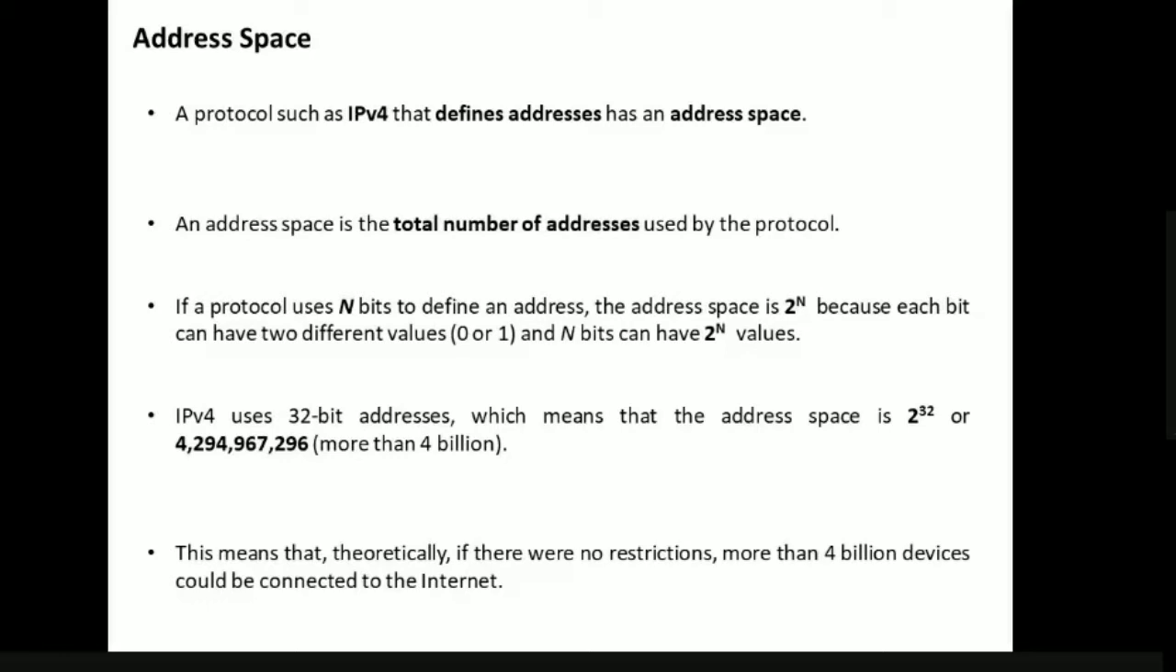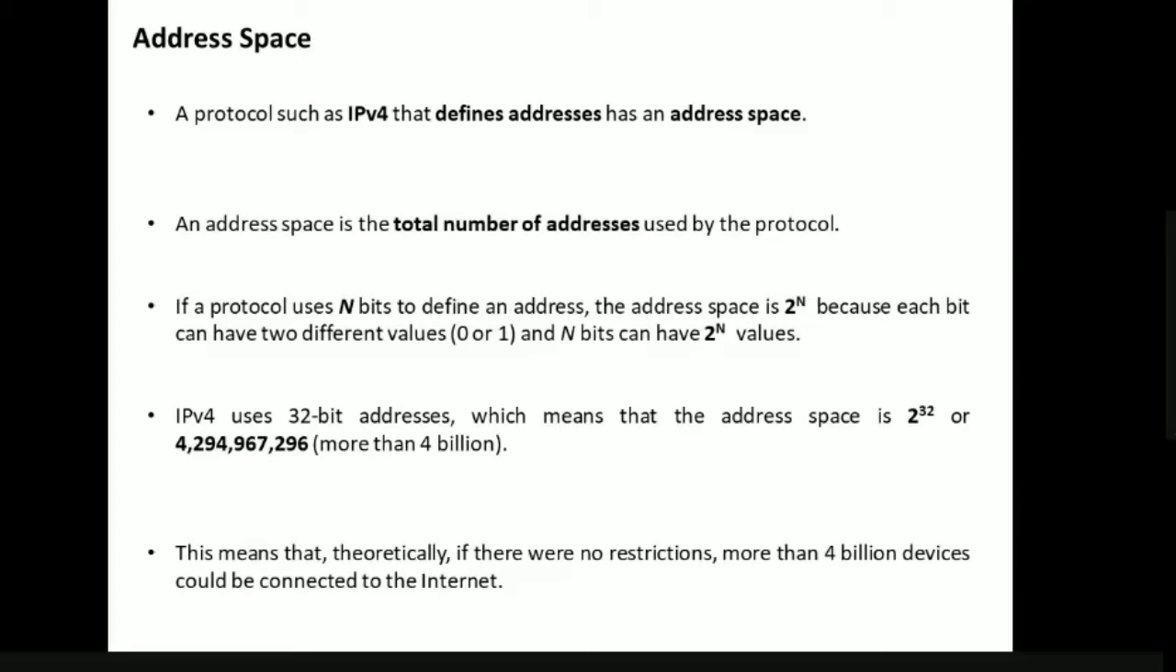2 power 32 addresses. The total number of 2 power 32 addresses is called the address space of the IPv4 protocol. If a particular protocol is using n number of bits to define an address, then what will be the address space? It is 2 power n, because each bit can be either 0 or 1.